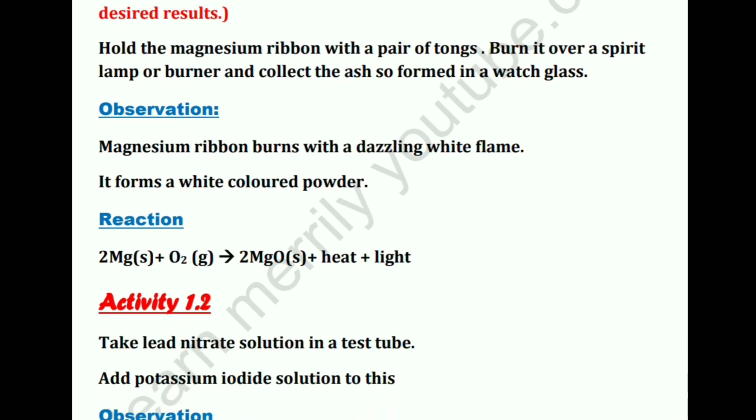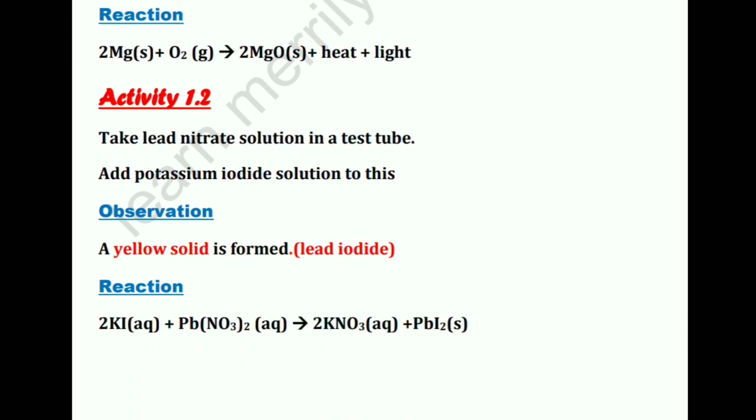Now the second activity, activity 1.2. Take lead nitrate solution in a test tube, add potassium iodide solution to this. So we are basically taking lead nitrate solution and potassium iodide solution and mixing them together. Now what is the observation? A yellow solid is formed. This is very important. They ask: name the yellow solid which is formed in case of lead nitrate and potassium iodide.